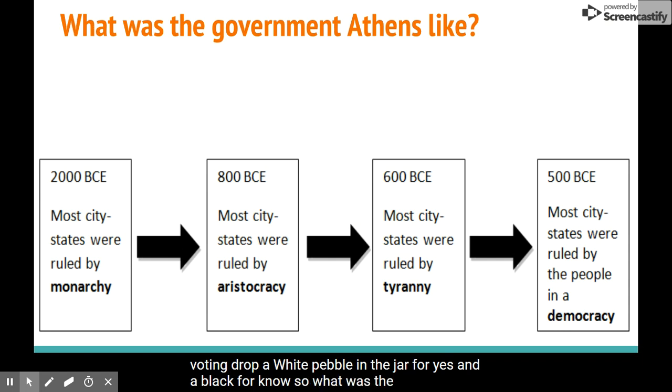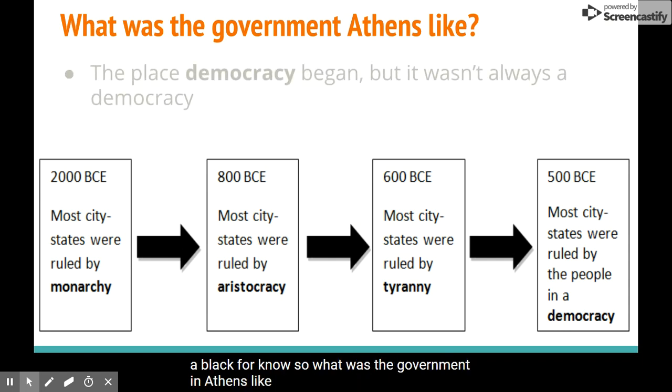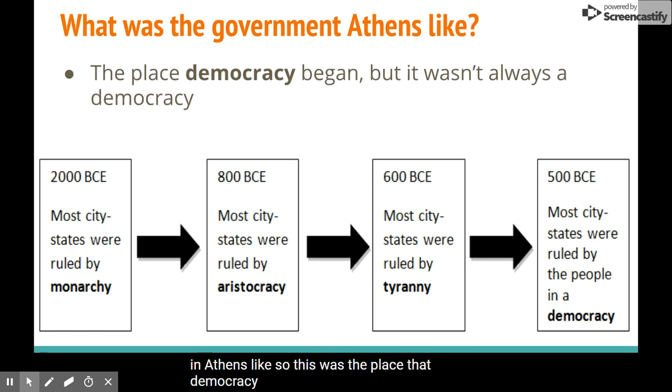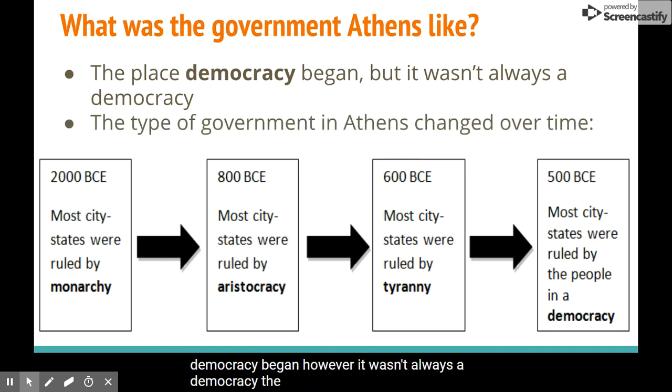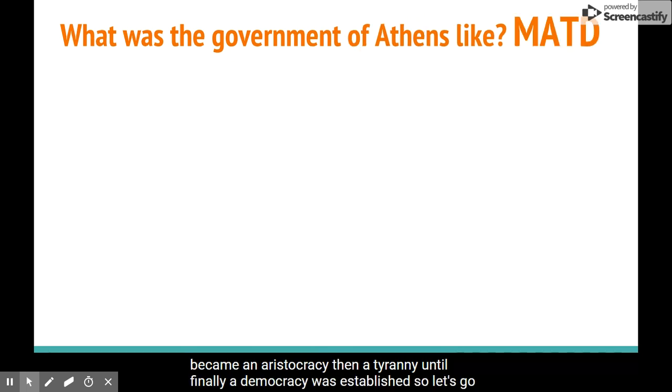So what was the government in Athens like? This was the place that democracy began. However, it wasn't always a democracy. The type of government in Athens changed over time. You'll see here on this flow chart, it actually began as a monarchy, became an aristocracy, then a tyranny, until finally a democracy was established. So let's go through those.